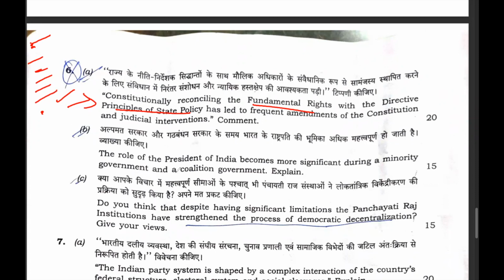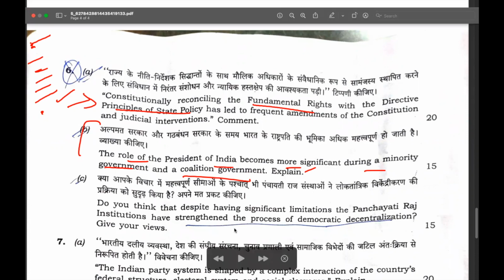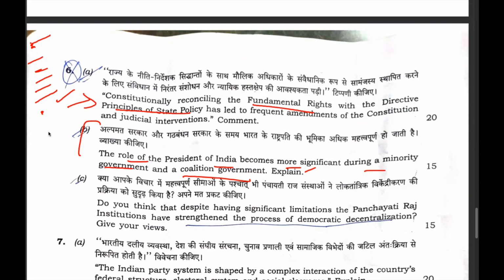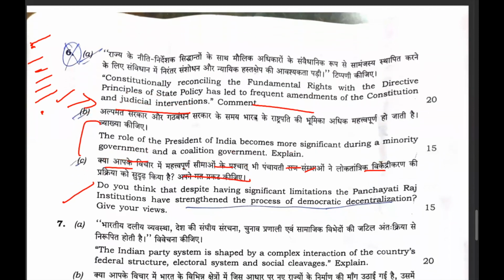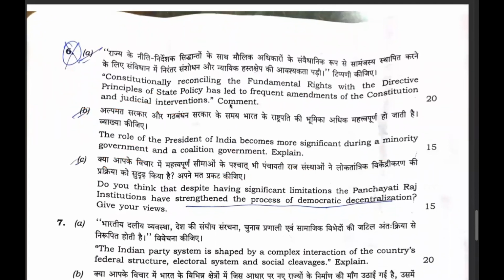So, a direct question. Then, the role of the President of India becomes more significant during a minority government and a coalition government. Again, this is a question that has been previously asked. Do you think that despite having significant limitations, the Panchayati Raj institutions have strengthened the process of democratic decentralization? This is again a question that UPSC has asked in a different manner, either with respect to the 73rd and 74th Constitutional Amendment Acts or in any other manner. But this is again a direct question based upon the Panchayati Raj institutions.